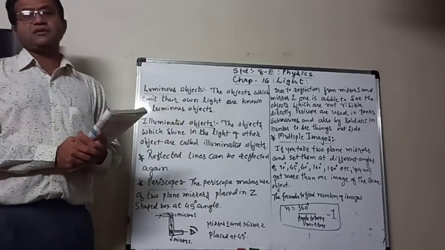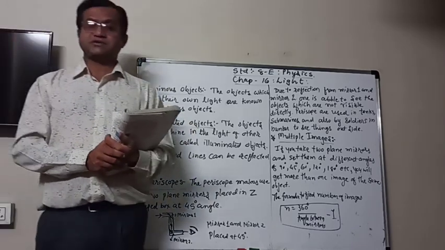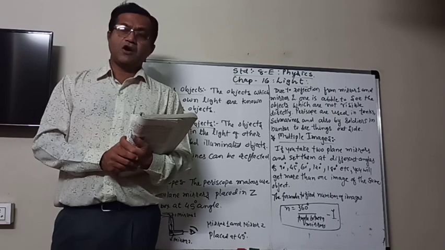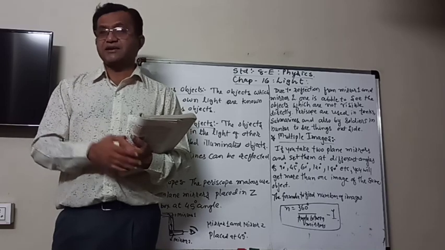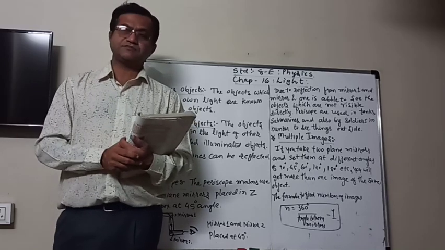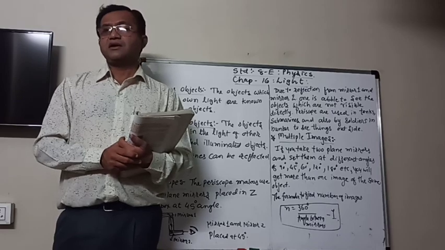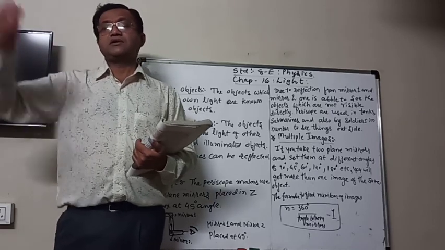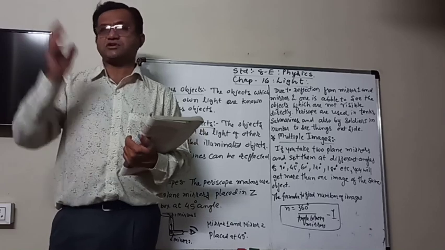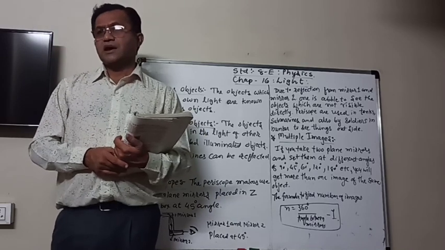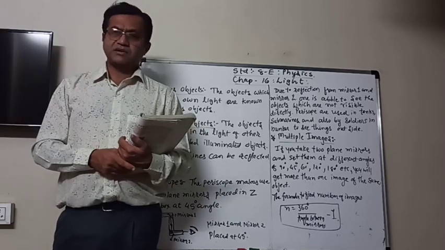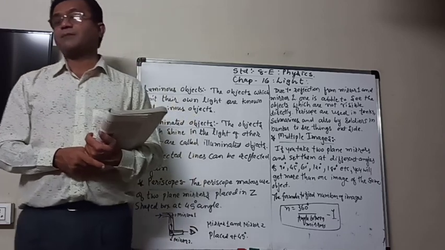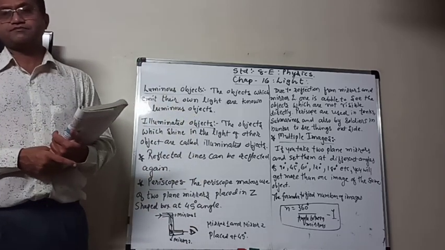And we saw that when the ray of light falls on a smooth, shiny, regular surface, then it reflects in the same direction, and therefore all the reflected rays are parallel to each other.